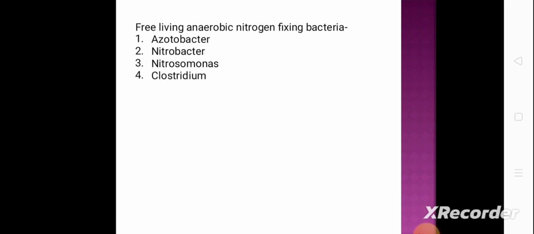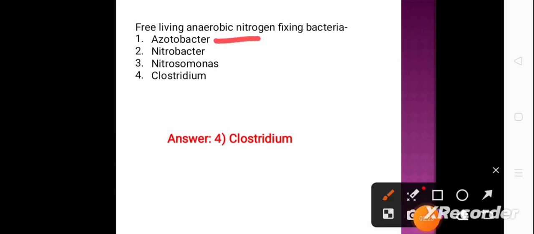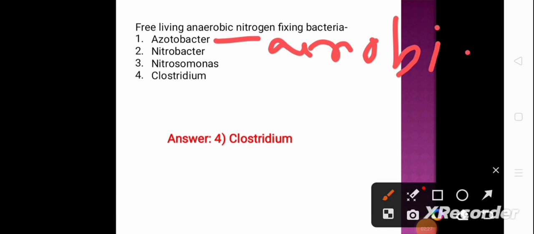The free-living anaerobic nitrogen-fixing bacteria is option 1, azotobacter. Option 2, nitrobacter. Option 3, nitrosomonas. And option 4 is clostridium. And the correct answer is option 4, clostridium. Clostridium is anaerobic free-living nitrogen-fixing bacteria, whereas the azotobacter is a free-living aerobic nitrogen-fixing bacteria. Okay.